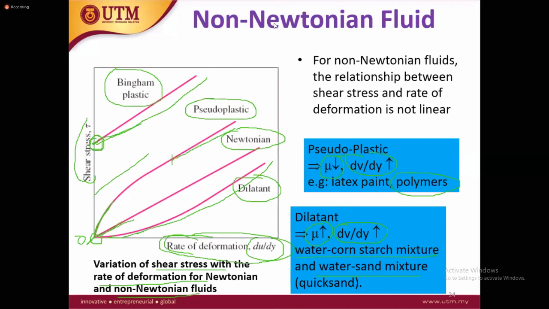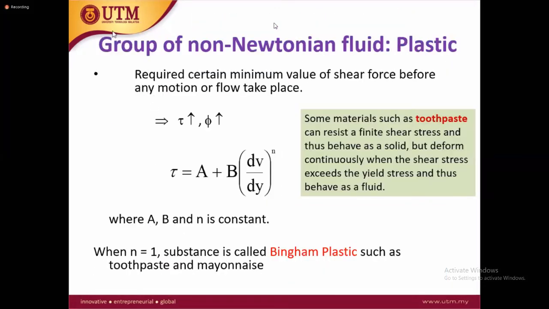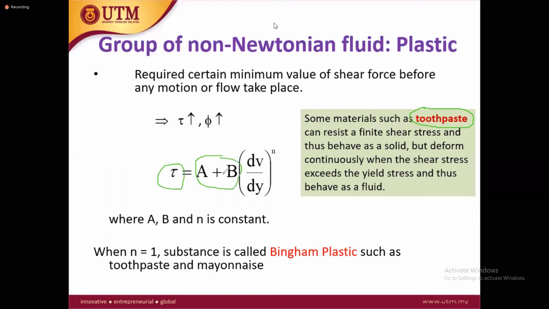So then this is another example, the toothpaste. In such cases, we have to define another constant to define the shear stress. You see here we are adding another constant to convert non-Newtonian to Newtonian behavior. In the previous Newton's law of viscosity, we have only one constant. Here we have 3 constants, A, B and n.